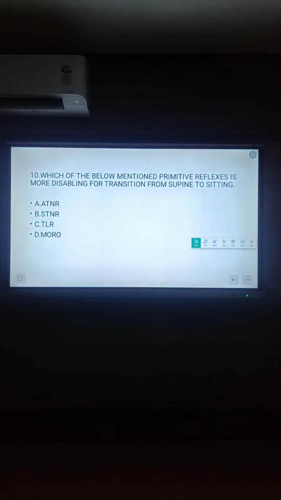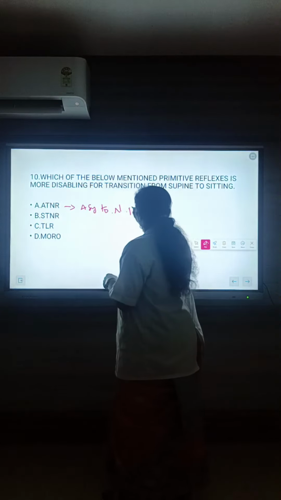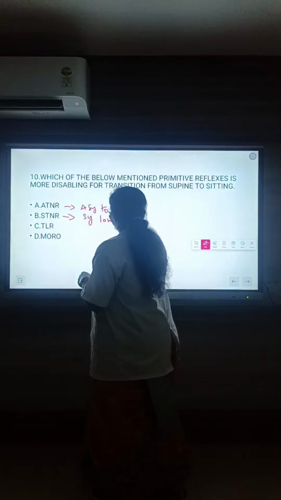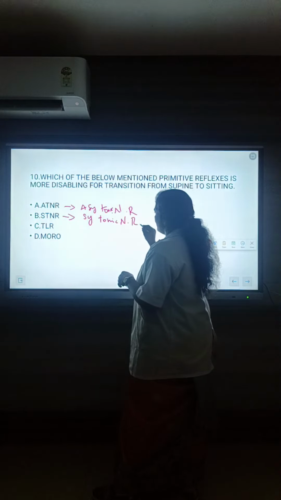Guess the answer. So let me discuss the options. ATNR, asymmetrical tonic neck reflex. STNR, symmetrical tonic neck reflex. Labyrinthine.